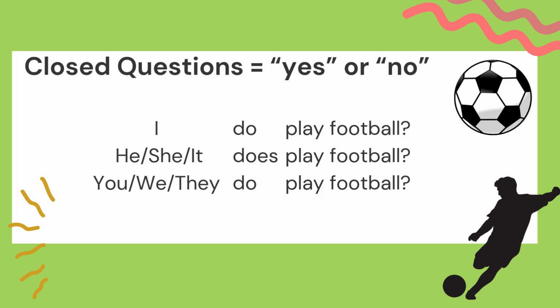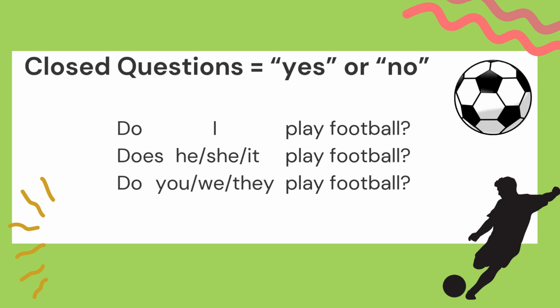So what happens is, in a normal sentence, we'll say, I do play football. He or she or it does play football. And you do play football. We do play football. They do play football. But now we want to make it in a question. So what we do is we move the verb in front of the subject. Look. There we go. So do goes in front of the subject.